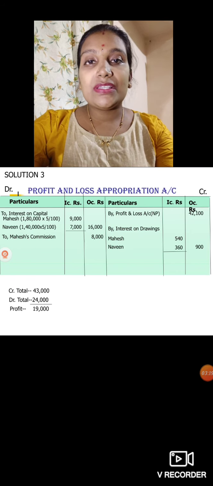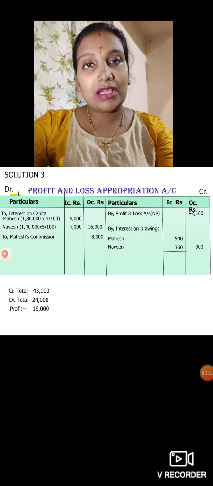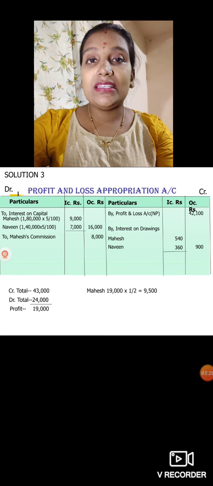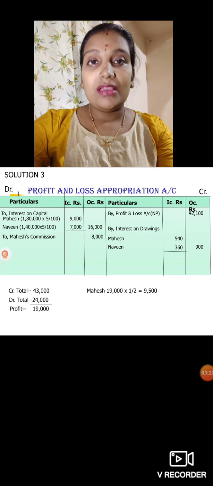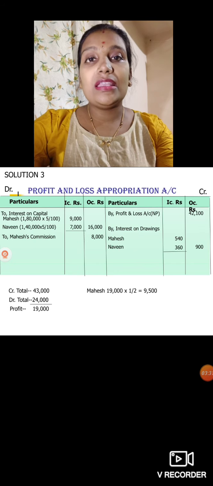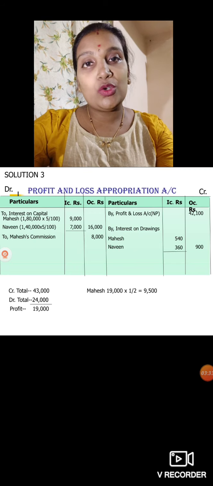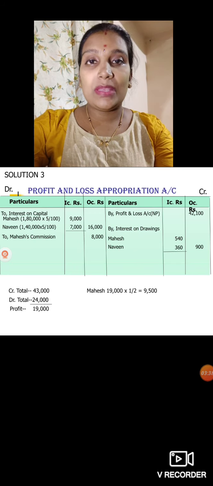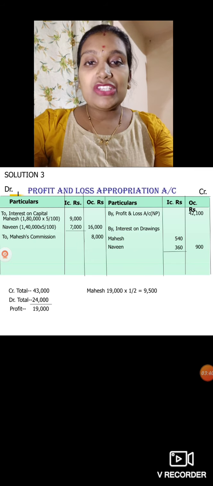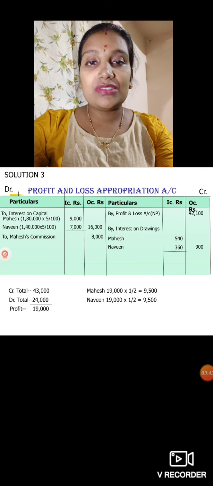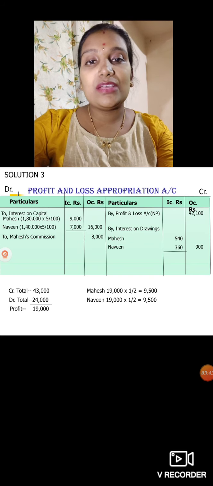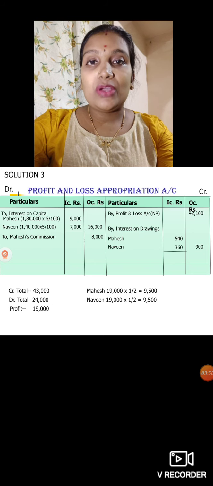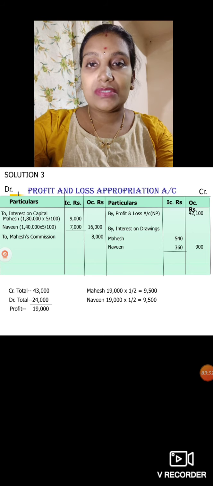Where do you have to transfer this 19,000? To the partners' capital account, right? Mahesh and Naveen are sharing profits and losses equally, because clearly they have mentioned they are equal partners. So 1:1, two partners we have, so 1 plus 1 is 2. So Mahesh 19,000 into 1 by 2, 9,500, and Naveen 19,000 into 1 by 2, 9,500, which you are going to record on the debit side, because on the debit side we have less amount, 24,000.